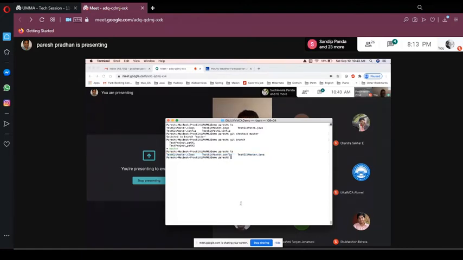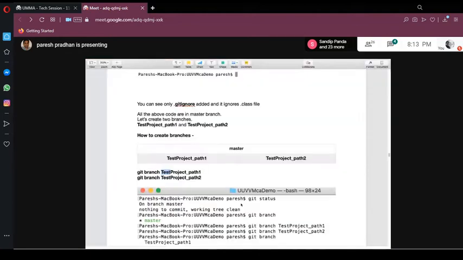The concept here is that all the files are in the master, and now we created two files in the project path one. These files are present only in path one. If you want those files in master, you have to merge your code from path one to master. Then only will it be visible to master. We will discuss later how to merge files.